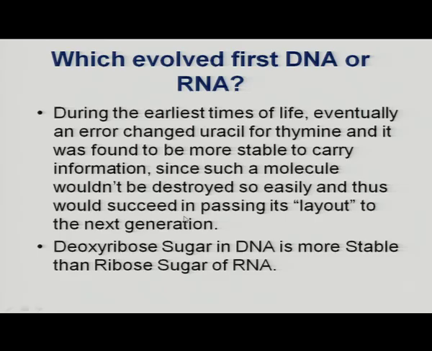The another question which I asked is, which evolved first, DNA or RNA? If we talk about the stability, the DNA is more stable than the RNA. Why is DNA more stable? Because of the sugar molecule, which I am going to explain in my coming slide. And because of the stability which evolution has given us, we can say the RNA evolved first and then the DNA. The DNA originated from the RNA.